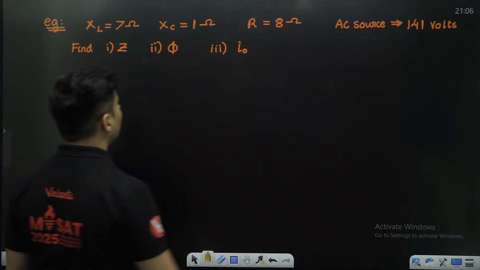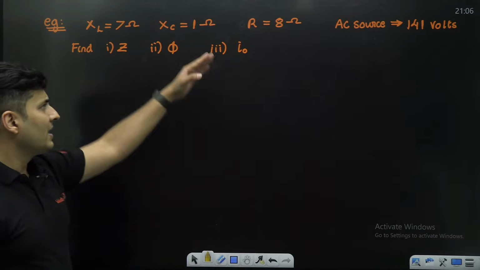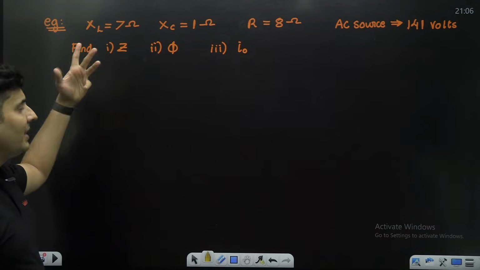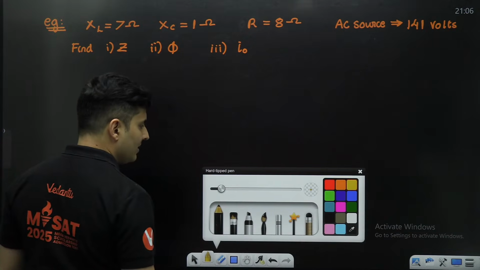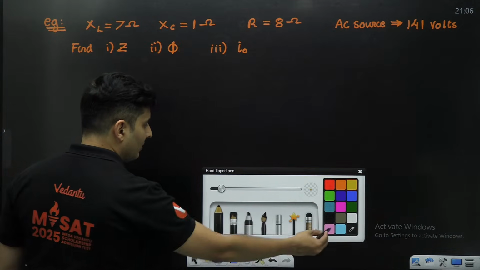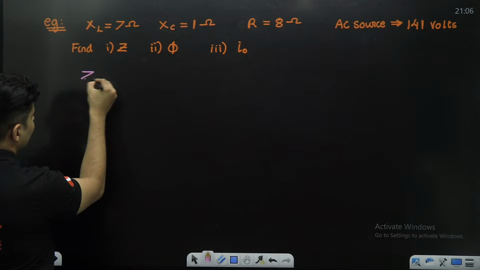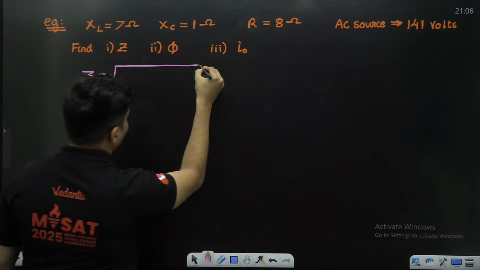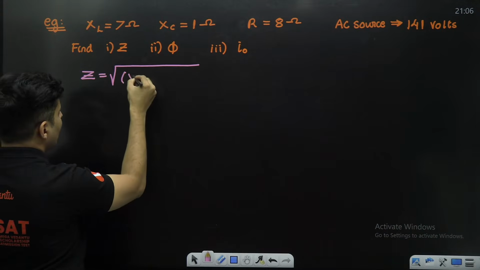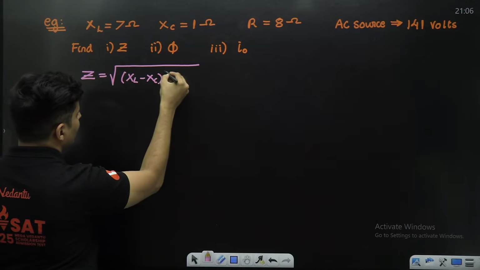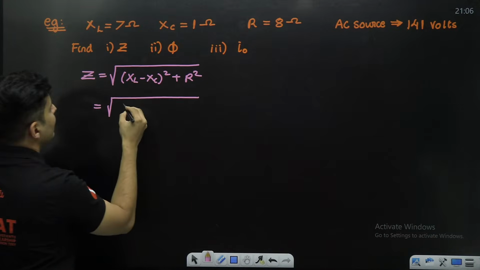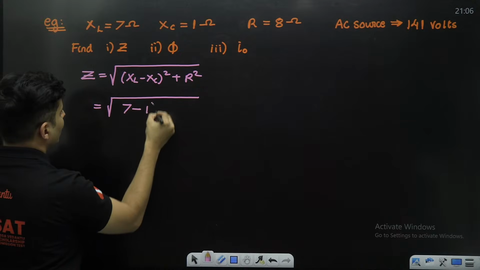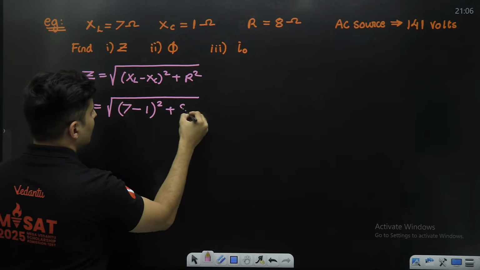First things first, XL, XC and R are given, so finding impedance is not a big deal. What do you need to do for finding the impedance, guys? Just take the formula Z, or you can use Pythagoras also: root of XL minus XC whole square plus R square. XL is 7, XC is 1, R is 8.